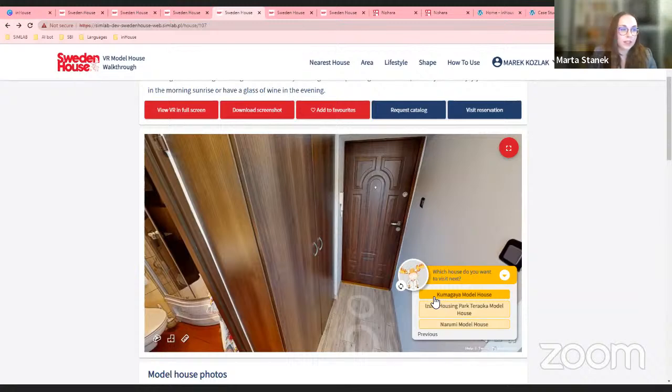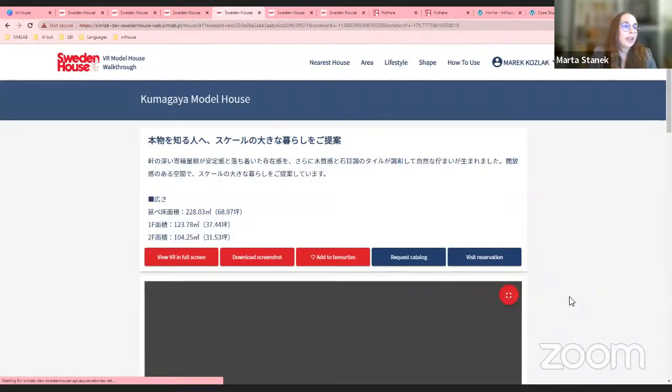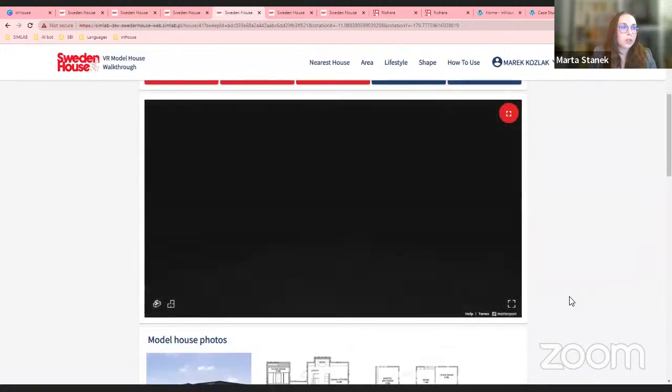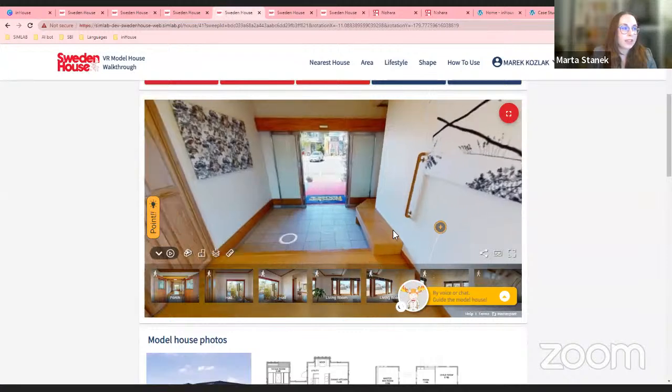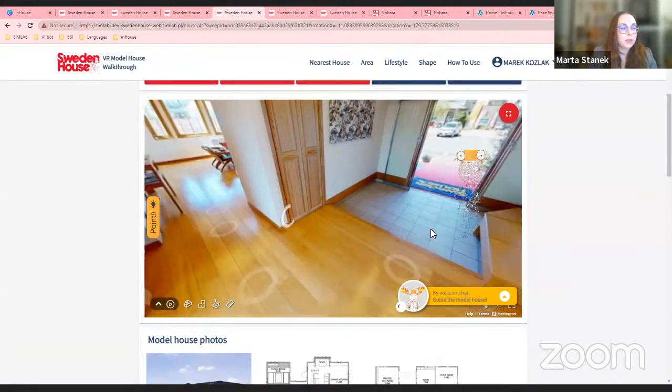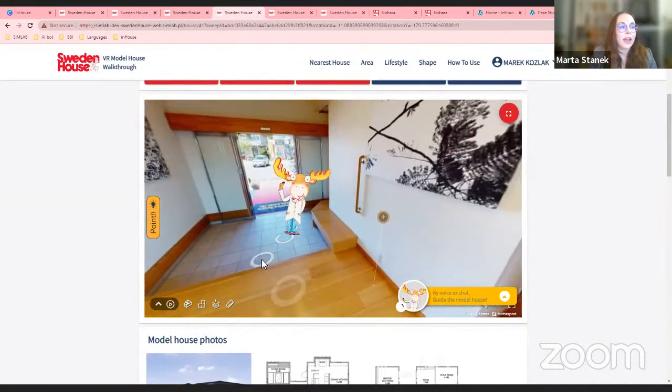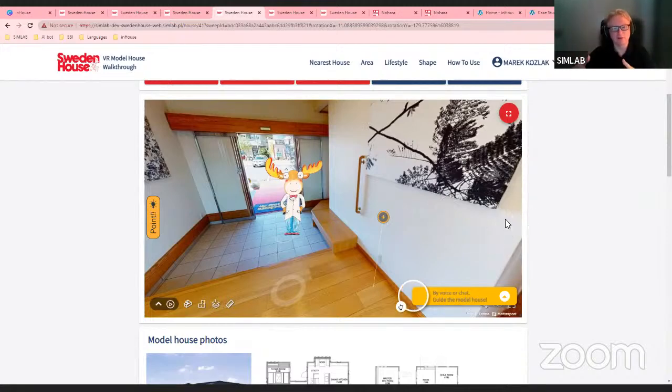So if I said, let's say, choose this house, I will be taken to another Matterport walkthrough, and I will start in the hallway. As I left the previous house, I was in a hallway, and as you can see, I ended up in the next house in the hallway. So let's say much more clear that if your search engine is, for example, blue sofa in one house, and you're gonna say, show me another apartment, you're gonna be in exact same place next to the blue sofa, but in a different Matterport model.